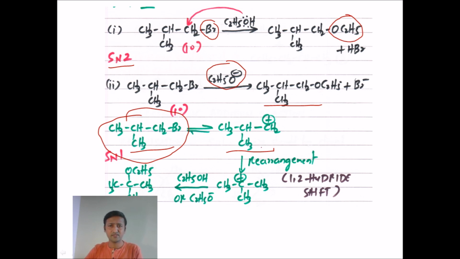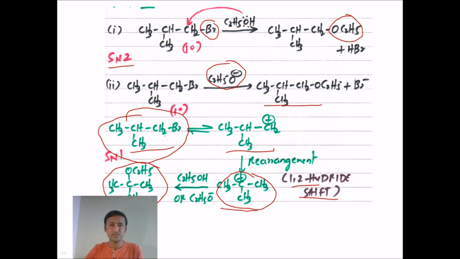So it undergoes a 1,2 hydride shift or rearrangement to form a more stable carbocation. From primary, you got a tertiary butyl carbocation. Once you get the stable carbocation, the attack of ethanol or ethoxide takes place to form an ether having this structure.